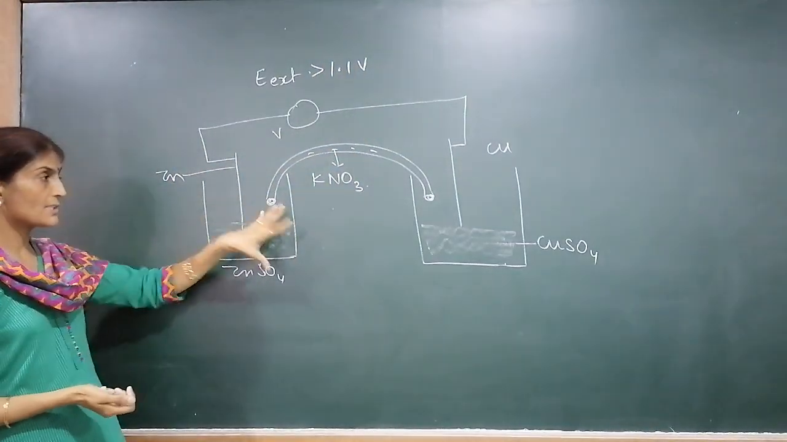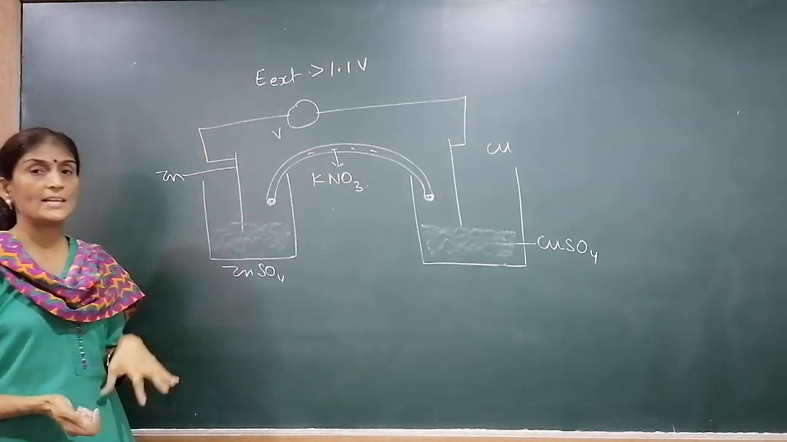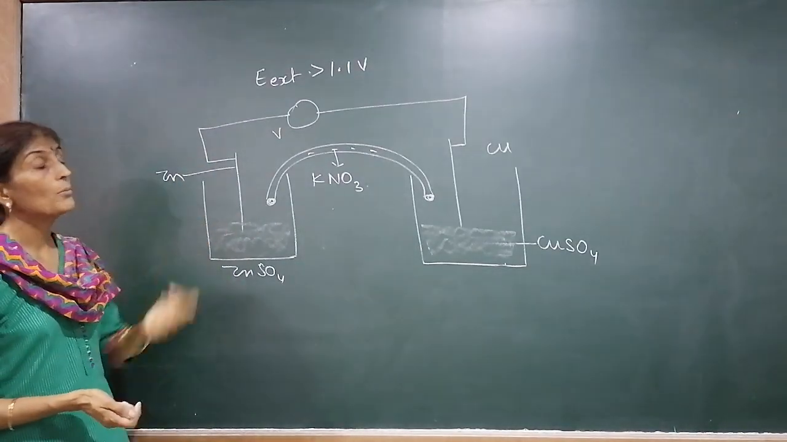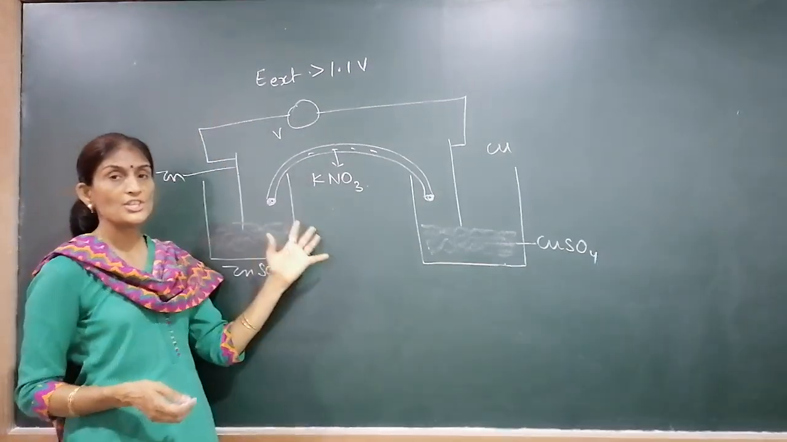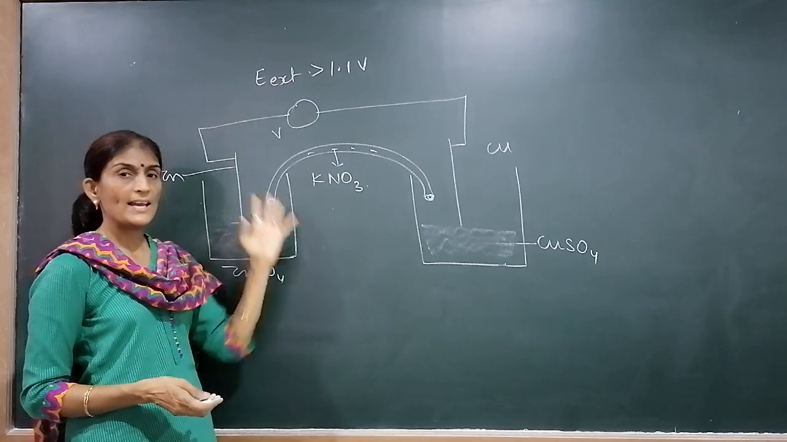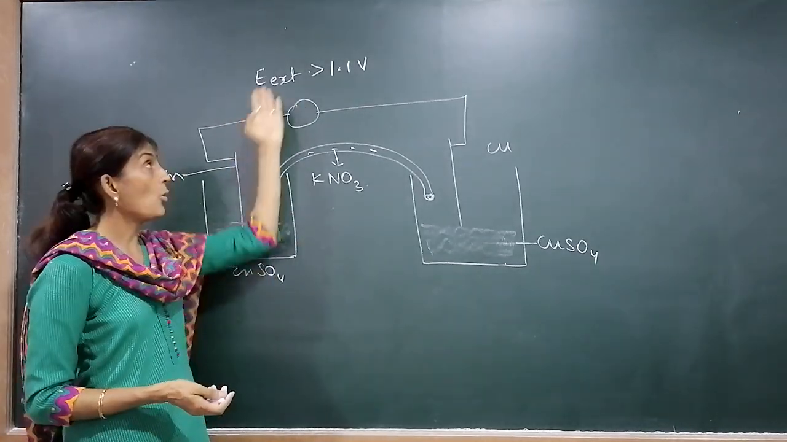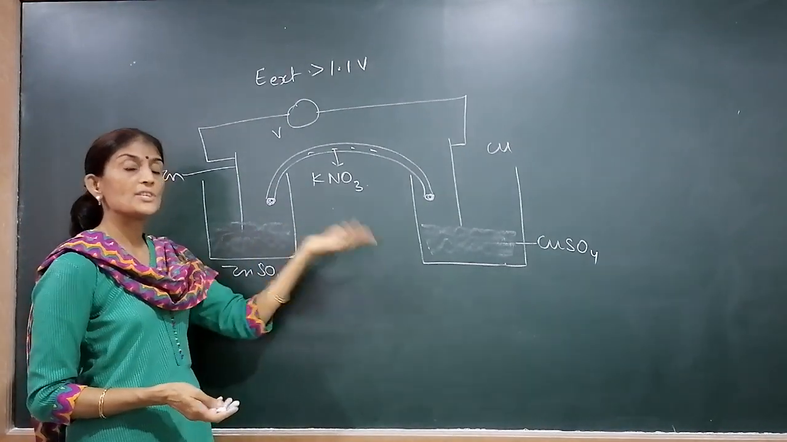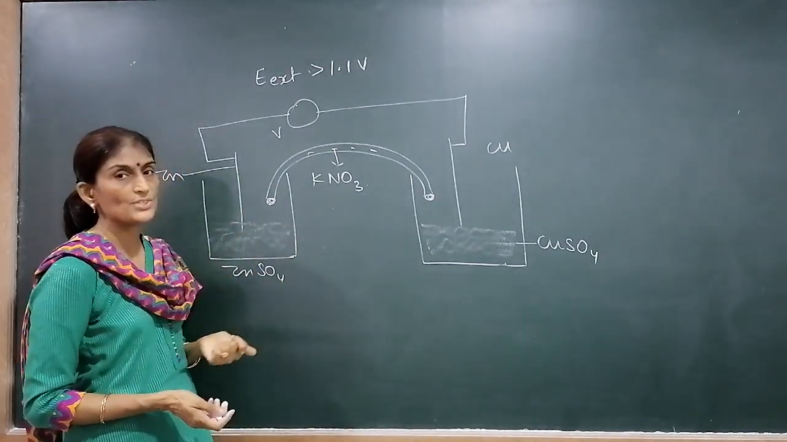External voltage, the cell's voltage is 1.1 volt. We are supplying voltage of more than 1.1 volt. Then what will happen? As we are supplying energy, this cell will become an electrolytic cell. Now on passing electricity, chemicals will be produced.